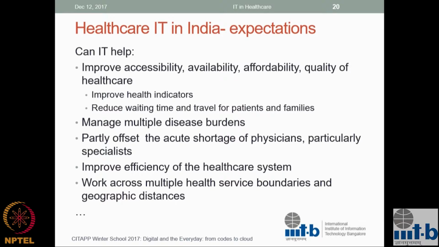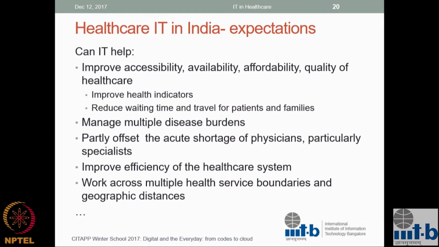So one of the promises of IT, which many health professionals say, is that it helps improve the reach of physicians. Can the same physician now address a much larger population through the use of appropriate technology? And this is where telemedicine is playing a potentially big role.